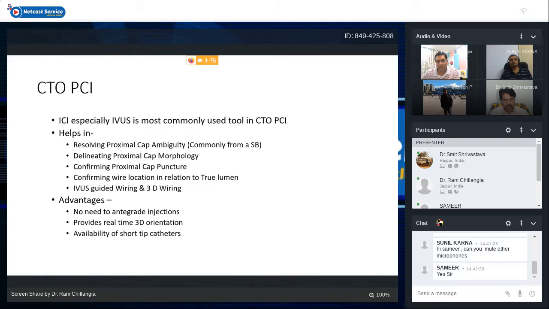Also, recently there are a lot of papers regarding IVUS-guided wiring in CTO PCI, and especially 3D wiring, which is a little bit of a complex topic. It is more of mental mathematics with 3D wiring in IVUS in CTO PCI. The advantage of IVUS in CTO PCI is that you need not inject contrast repeatedly, which can sometimes lead to extensive dissections. It provides real-time 3D orientation of the vessel, and with the availability of short tip catheters, that is, 9 mm tip IVUS catheters, you can keep it in a small side branch and image the main vessel very appropriately.